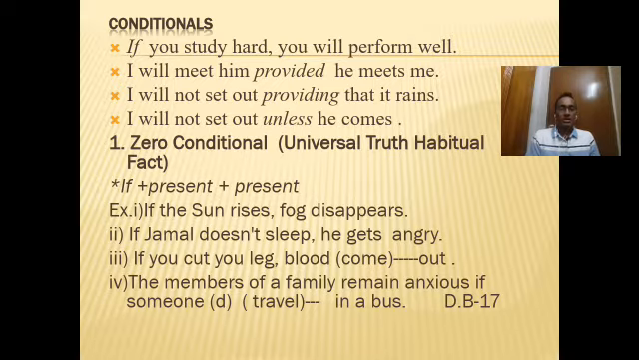One is the subordinate clause, the other is the principal clause, and the incident of the principal clause actually depends on the condition of the subordinate clause, and these conditions are indicated by some conjunctions, and those conjunctions are if, provided, providing, unless, etc. So let's go through some examples.